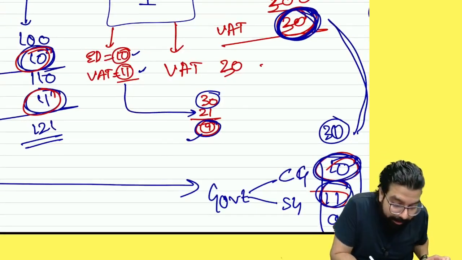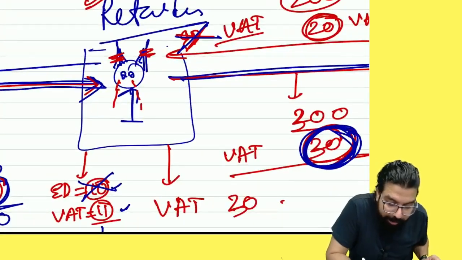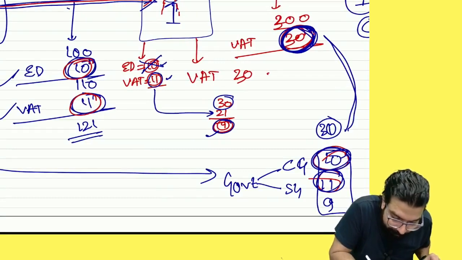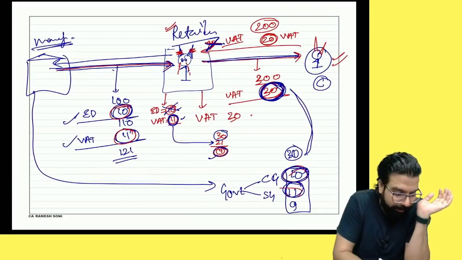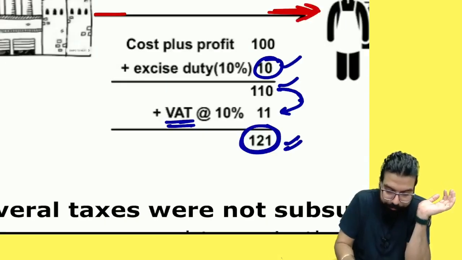Excise duty, I never used to get the credit. You know why? Because as a retailer, you are not registered under excise. So you used to get only credit of what, everyone? VAT. I want to ask you one thing. If I will get VAT ka credit only, now I want to ask you over here.